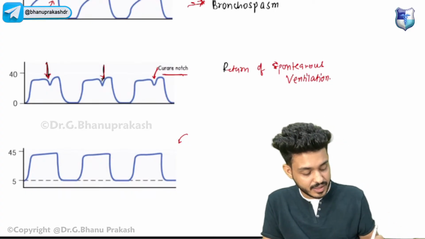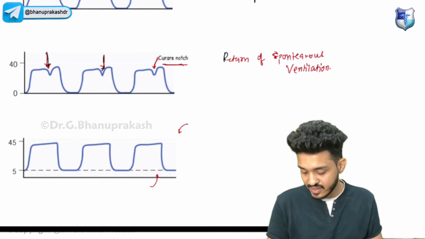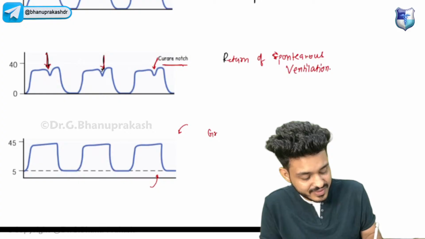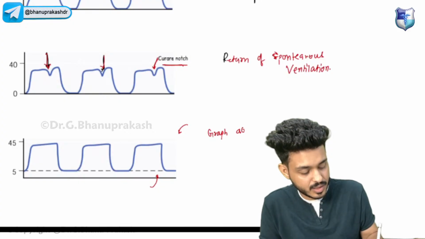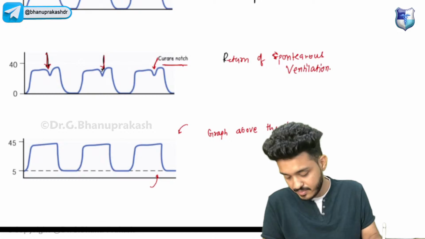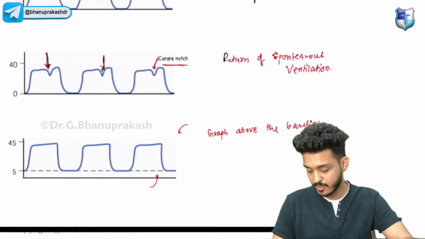Okay, this one: if you are seeing the graph above the baseline, what would it be indicating? Graph above the baseline will be telling us about what?